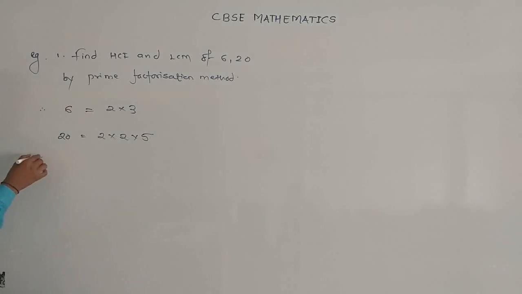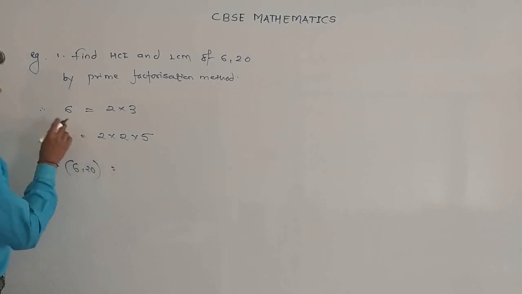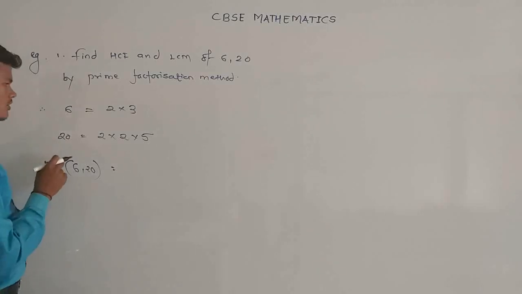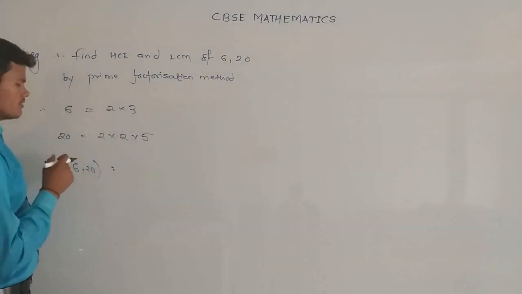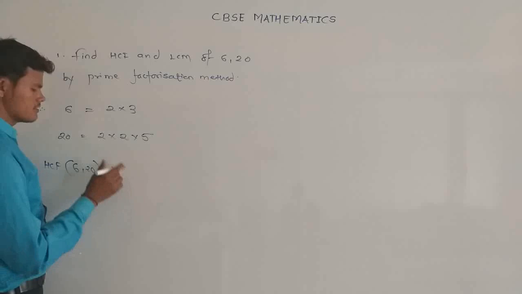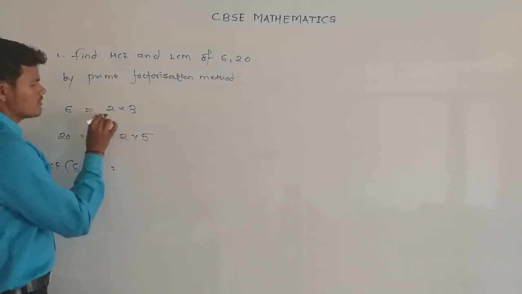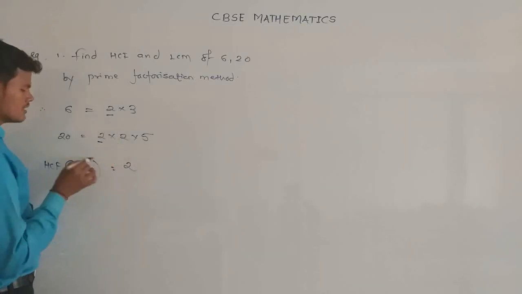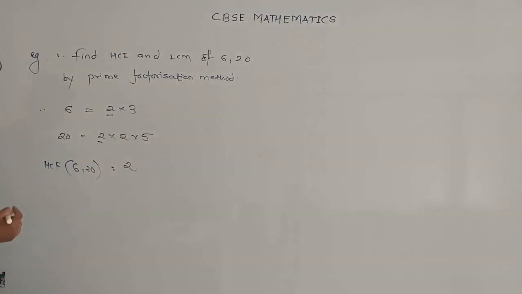To find the HCF of 6 and 20, we look at the common numbers in both prime factorizations. Which number is common in both? That is 2. So 2 is the HCF of the two given positive integers.